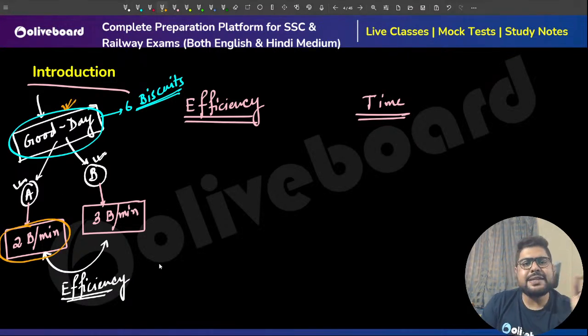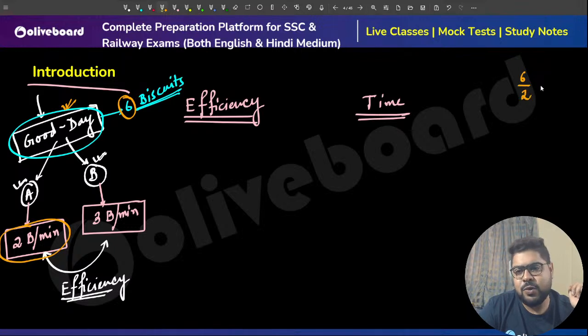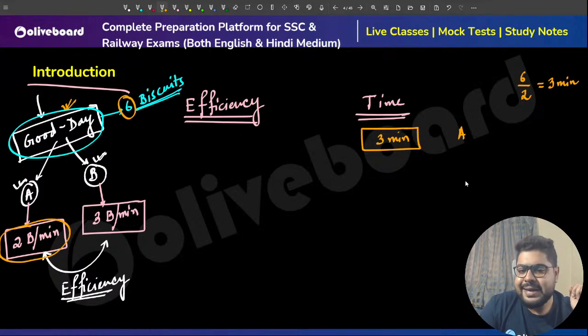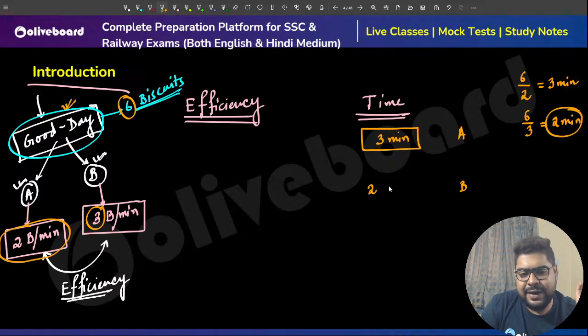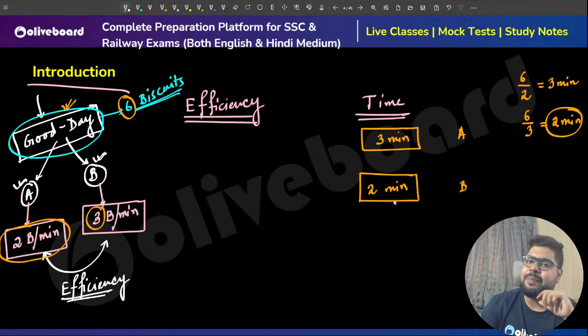You will say that A is eating 2 biscuits per minute. So in order to complete 6 biscuits, A will take 6 divided by 2, that means 3 minutes. So A will take 3 minutes to complete eating the whole packet. Similarly, B is eating 3 biscuits a minute. So for 6 biscuits, B will take 6 divided by 3, that is 2 minutes. Right? So B will take 2 minutes to completely eat that particular packet of biscuits.